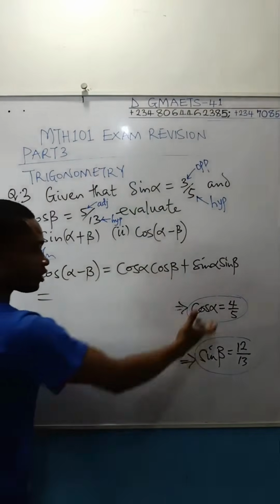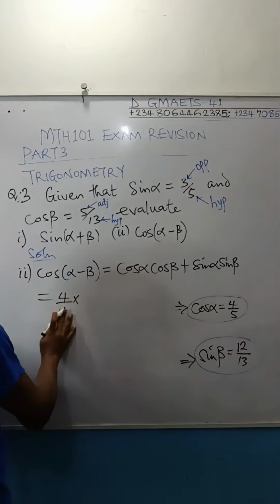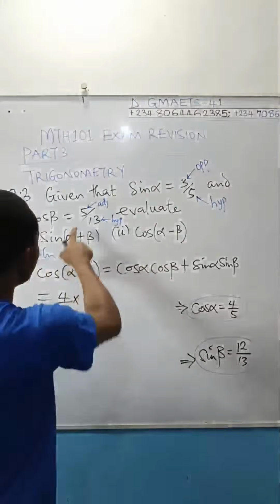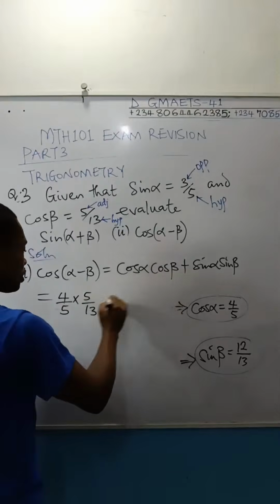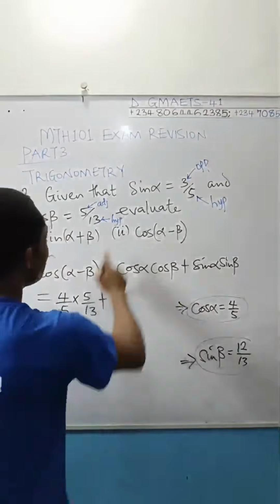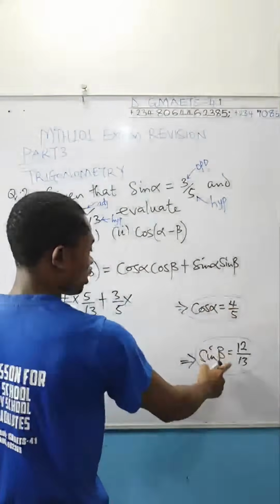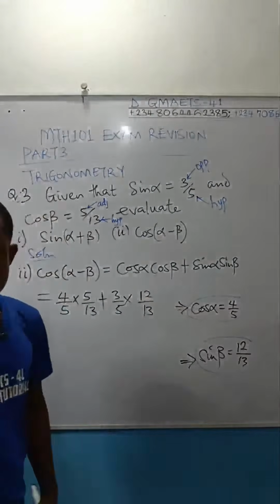What's the value of cos alpha? 4 over 5 times cos beta. What is the value of cos beta? 5 over 13. Then plus sine alpha. What is the value of sine alpha? Sine alpha is 3 over 5. And then you're multiplying by sine beta. Sine beta is 12 over 13. Are you following, right?